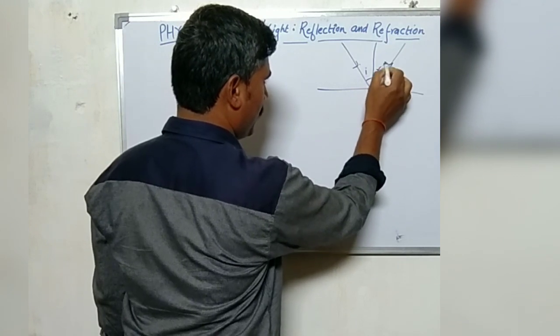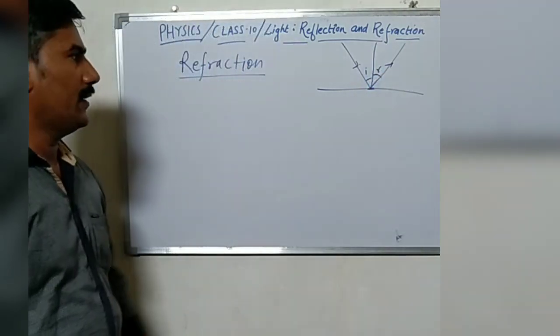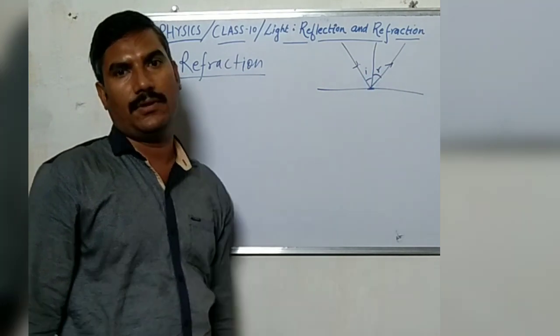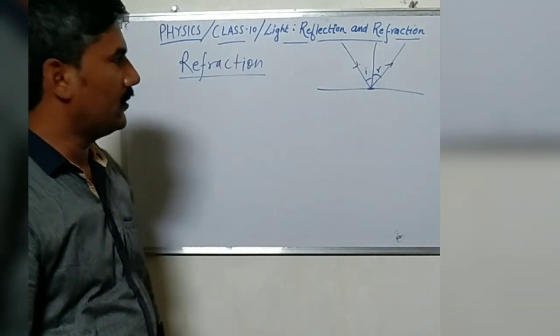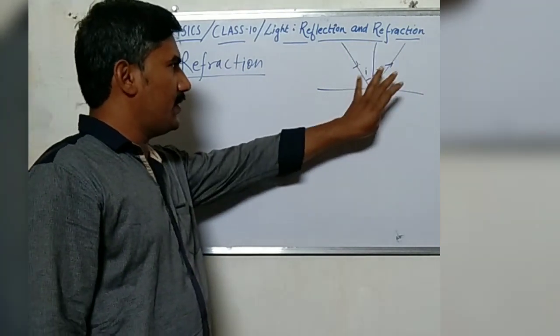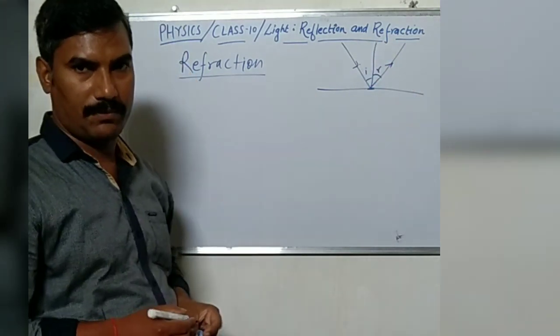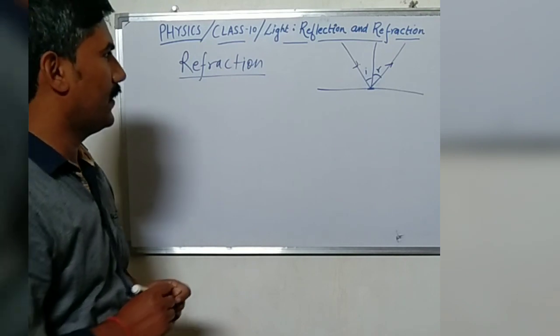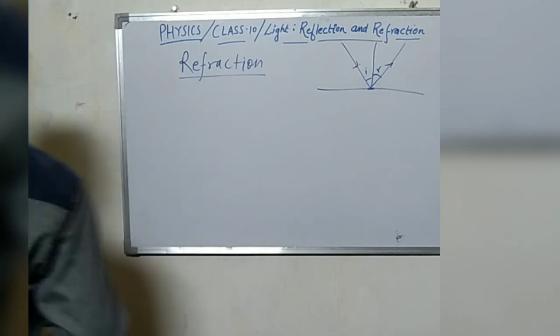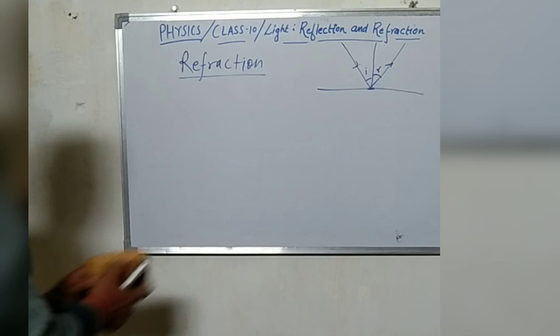In it, the first law of reflection was that the angle of incidence equals the angle of reflection, and the second law was that the incident ray, reflected ray and normal all lie in the same plane at the point of incidence. But here we will discuss refraction.